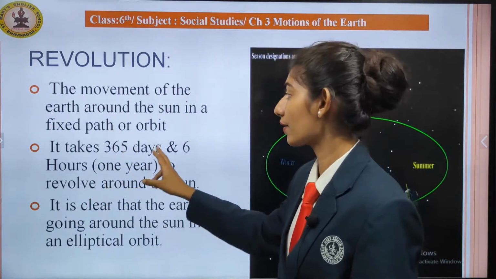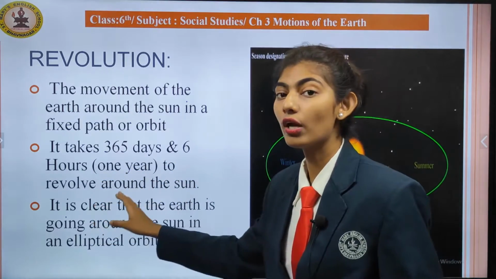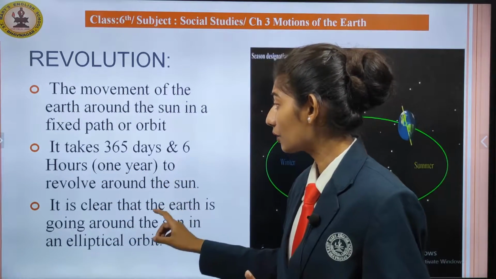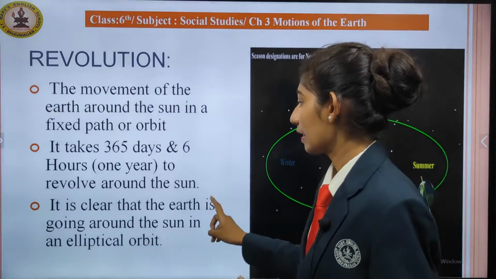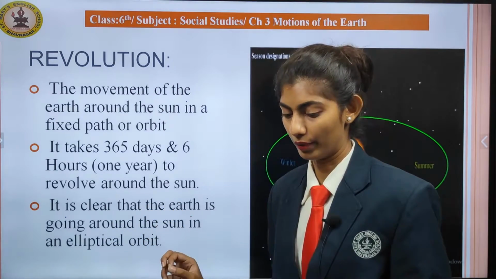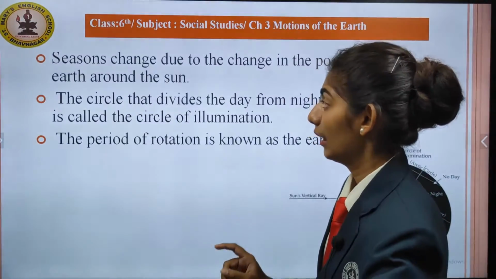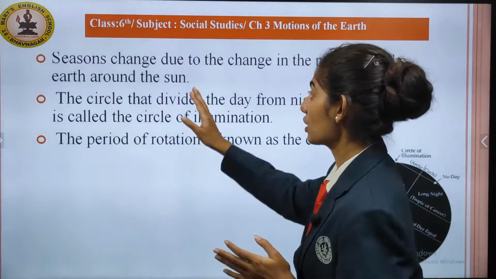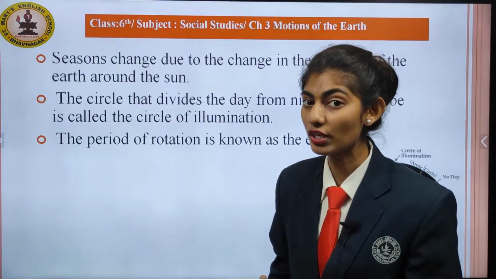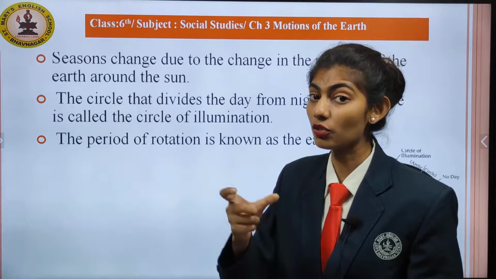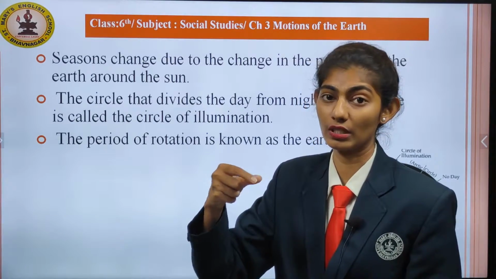Now it takes 365 days and 6 hours, that is 1 year, to revolve around the sun. So it is clear that the earth is going around the sun in an elliptical orbit. So this was about the process of revolution. Now seasons. Seasons change due to the change in the position of the earth around the sun. So when do the seasons change? Seasons change because of revolution. Why? Because the earth is moving around the sun.